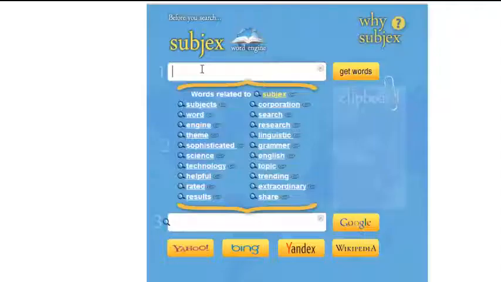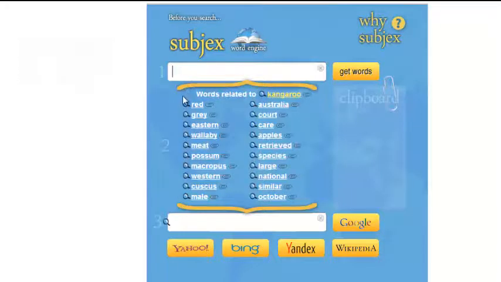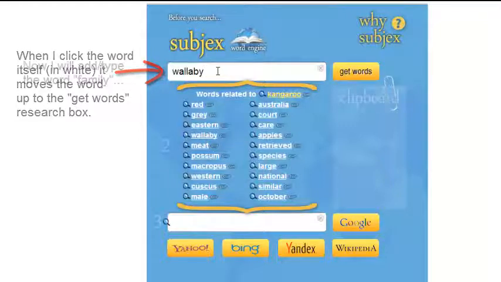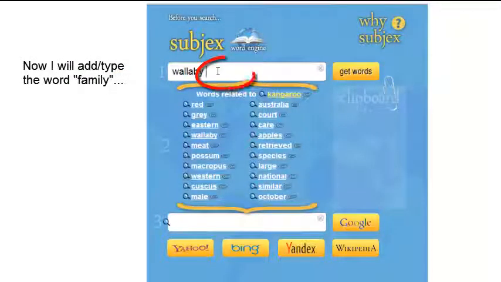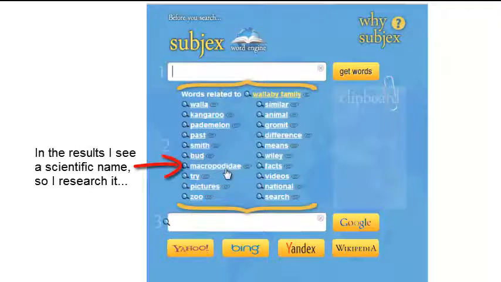How else does it help us? Let's say I'm searching animals that carry their young in a pouch, so I type kangaroo. Now in my results, I find the word wallaby, which was exactly one of the words I couldn't think of. When I click the word itself in white, it moves the word up to the Get Words research box. Now, I'll add the word family to my research query. Now, in these results, I see a scientific name that I don't recognize, so let's research it.